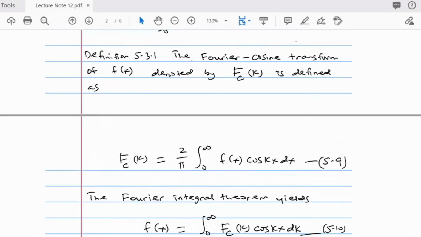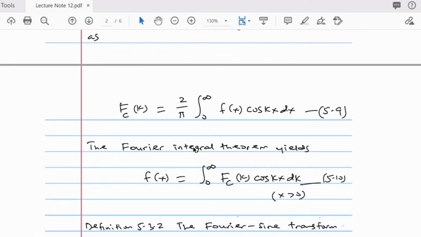If that is the case, then the Fourier integral theorem yields the following. If you want to find the Fourier integral for a function that is even, you just replace your capital F of k with the Fourier cosine transform of it. So this is what you're going to have.